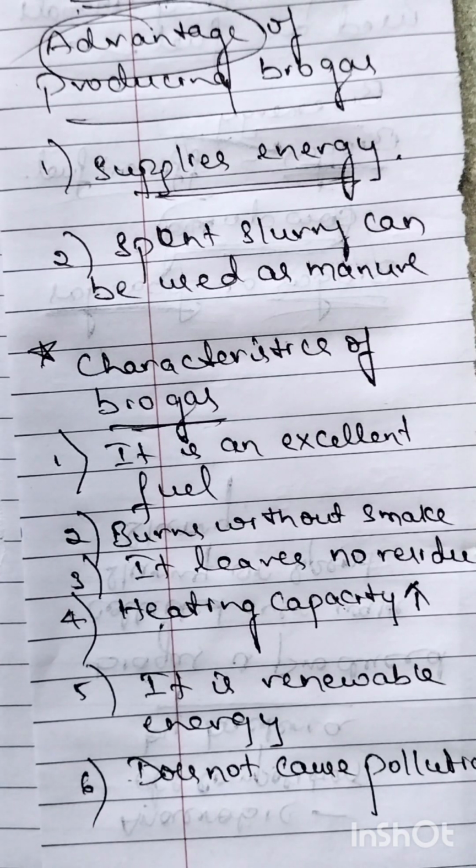So what are the characteristics of biogas? It is an excellent fuel. It burns without smoke, without leaving any residue. Heating capacity is high. It is a renewable source of energy. It does not cause any pollution. These are the 6 characteristics that you have to keep in mind regarding biogas. So after knowing about this, now the next question is,